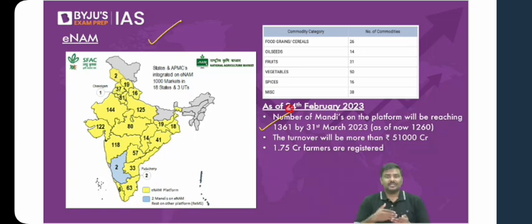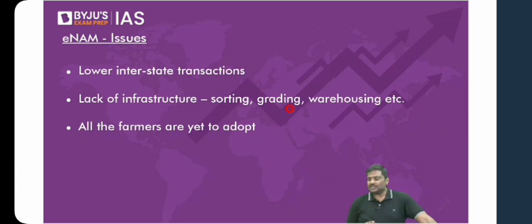More and more APMC mandis are being brought onto the ENAM system now, and Government of India is actually promoting trading of more and more crops, allowing more and more traders to participate and allowing more and more farmers to get registered under the concept of ENAM, e-National Agriculture Market. But having said so, there are certain issues under ENAM, certain problems associated with ENAM.